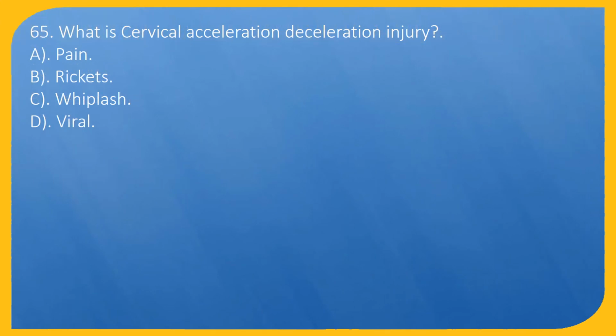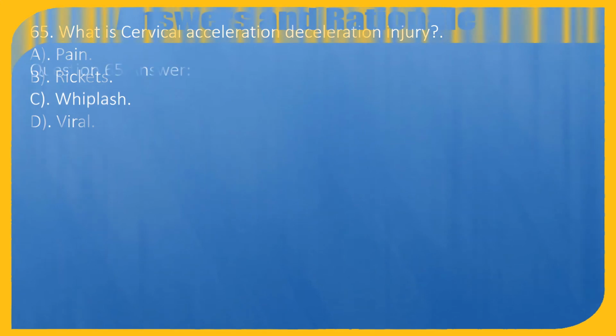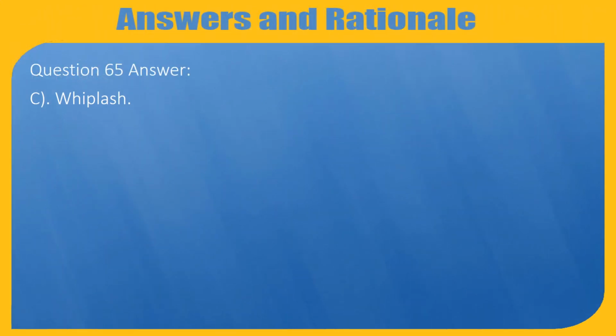Question 65. What is cervical acceleration deceleration injury? A. Pain. B. Rickets. C. Whiplash. D. Viral. Question 65. Answer: C. Whiplash.